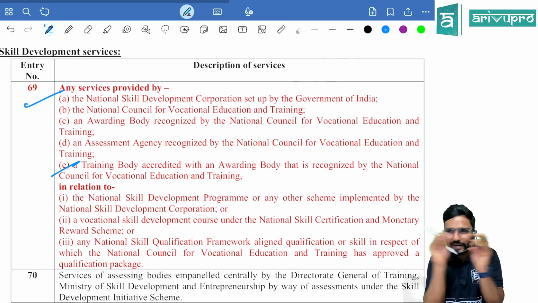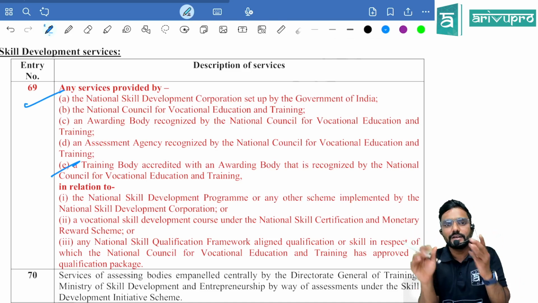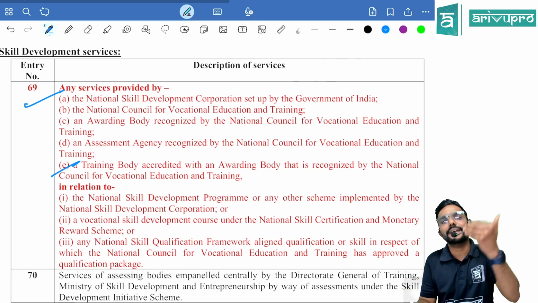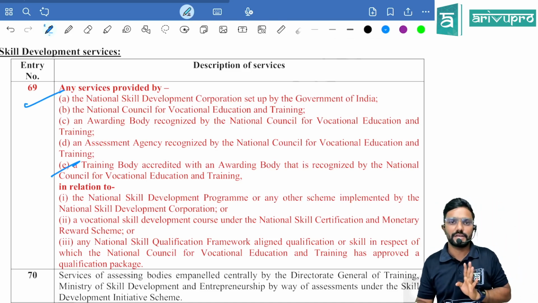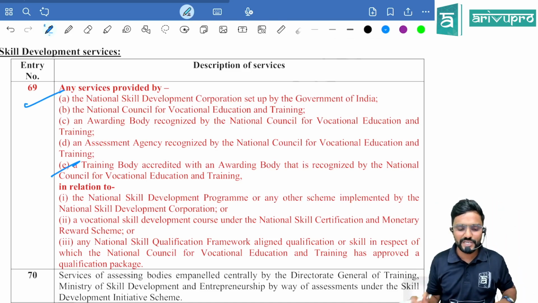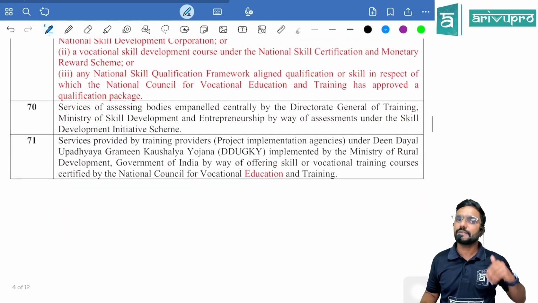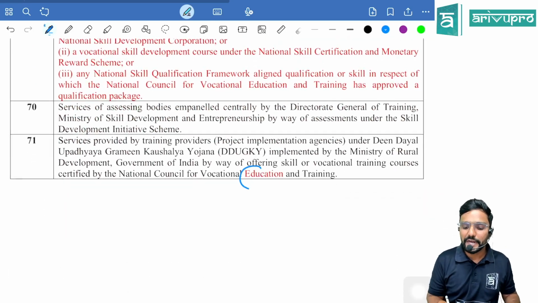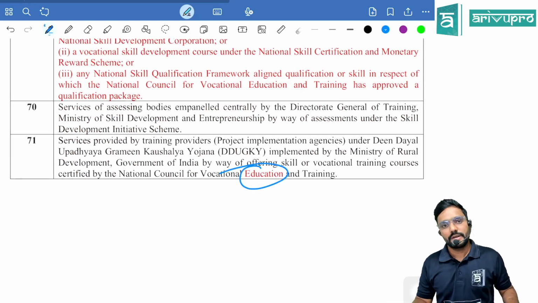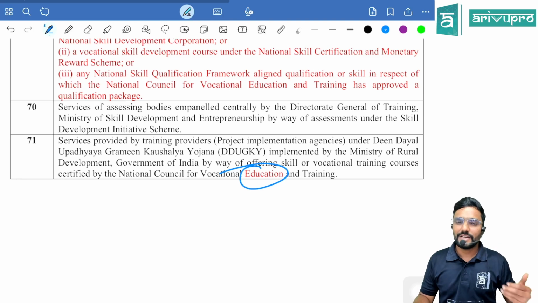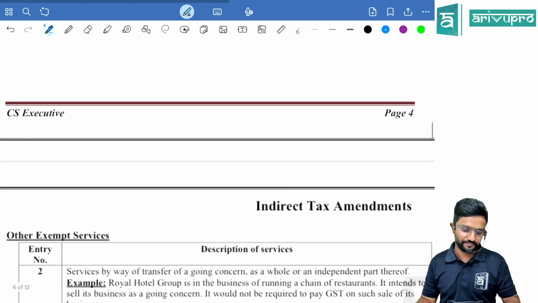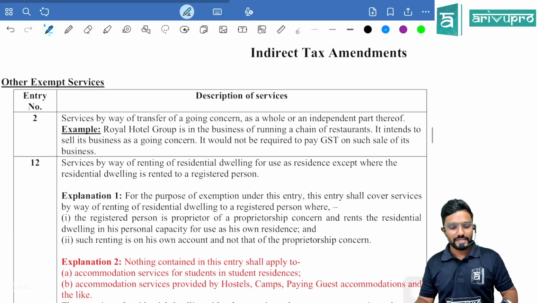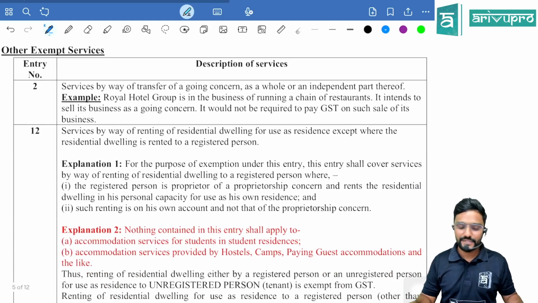So instead of giving whatever the change is, I have given the entire content of the entry in red. So now, instead of what you would have studied, refer to this. Entry 69, small changes are there in between. Then coming to entry 71, they have just added the word education here. Education, which was not there before, now they have added it. So it is now National Council for Vocational Education and Training. Then the last list here, other exempt services.